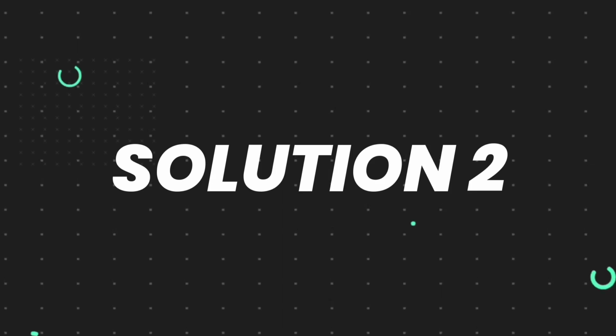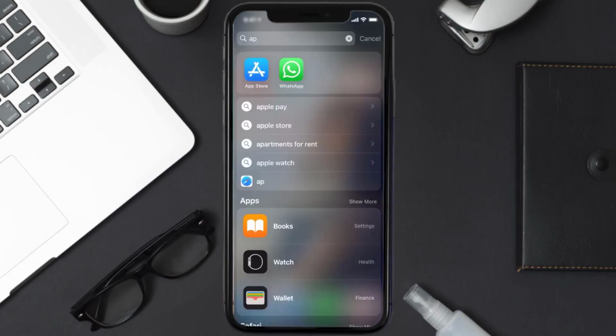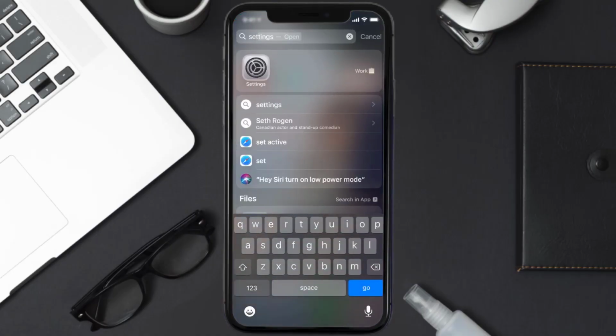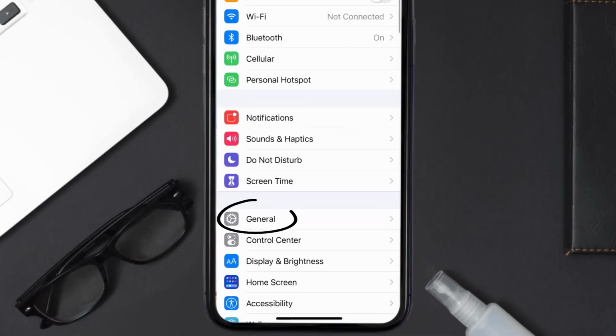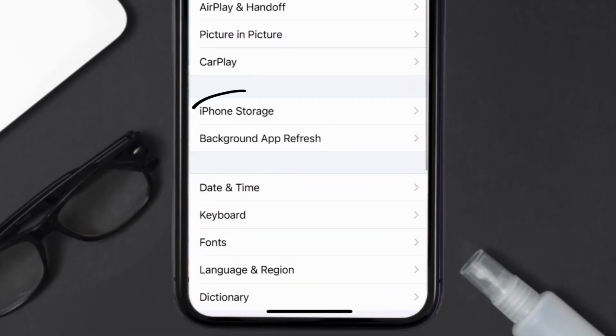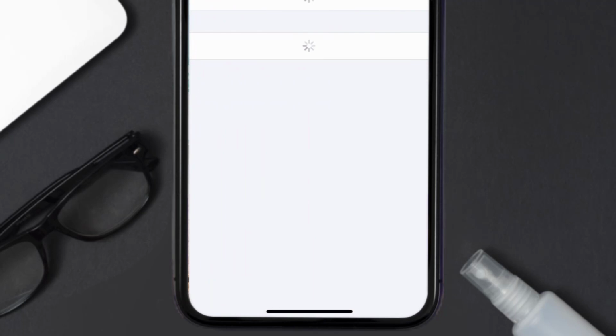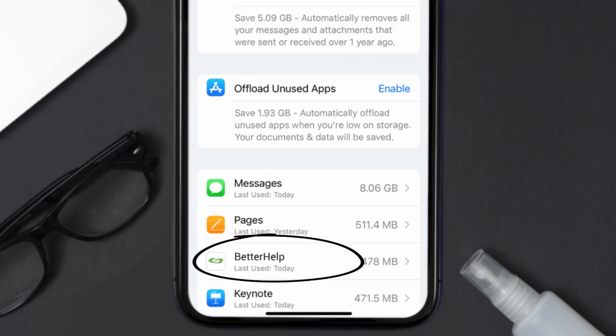But if you still encounter this issue, then you need to clear app cache. Go to your device settings and then scroll all the way down to General and tap on it. Then tap on iPhone Storage. From here, search for the BetterHelp app and then tap on it.